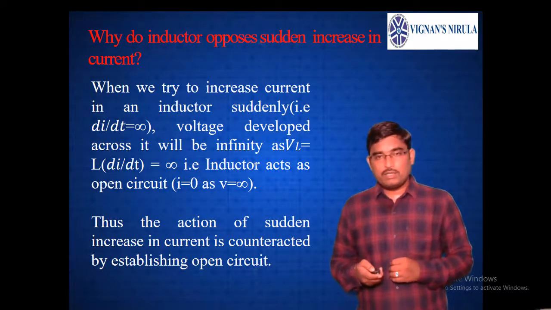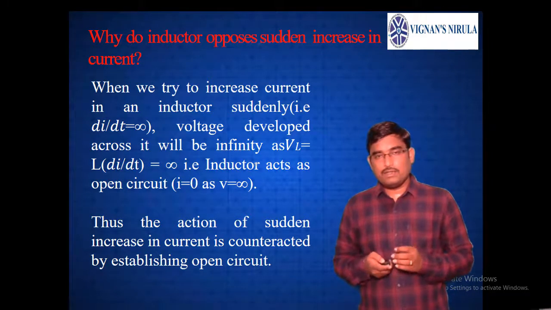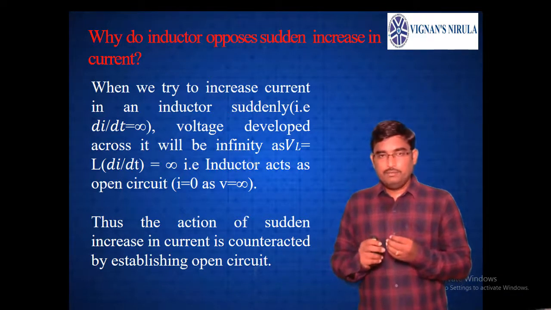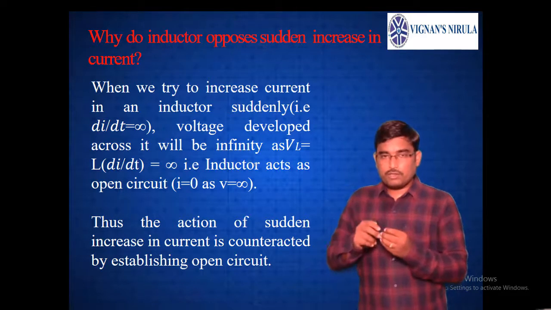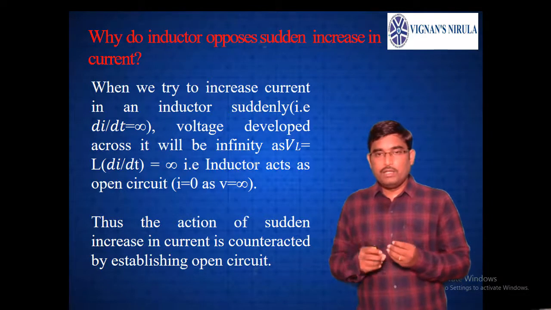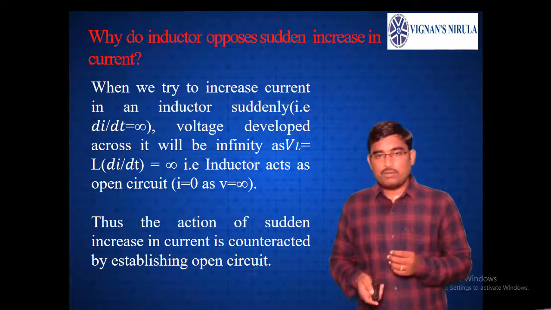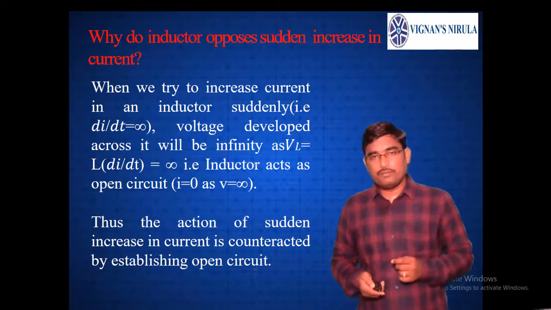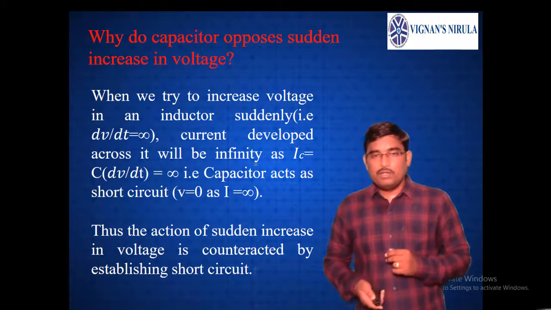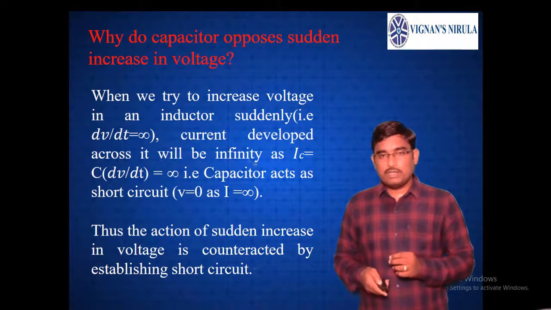So why does an inductor oppose a sudden increase in current? When we try to increase the current in the inductor suddenly, that means the current flowing through the inductor changes instantaneously, then di/dt becomes infinity. Within zero time, if the current is changing, di/dt becomes infinite. That creates infinite voltage across the inductor, which requires an infinite amount of power. In order to counteract this action, the inductor acts like an open circuit, and open circuit means it doesn't allow any sudden change in current.